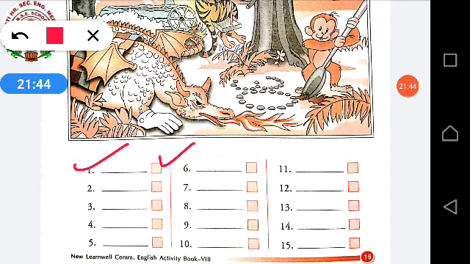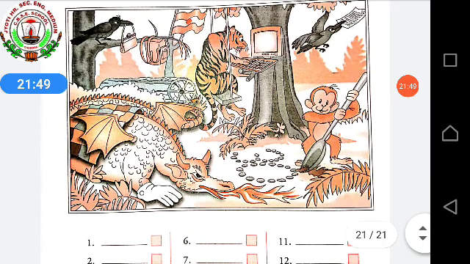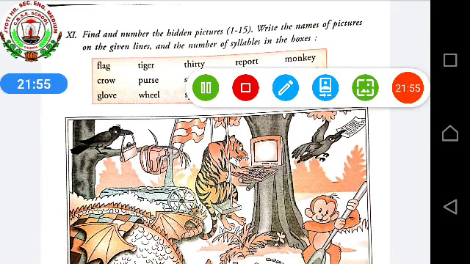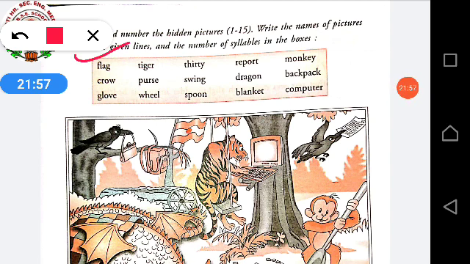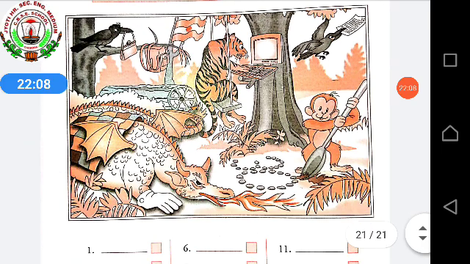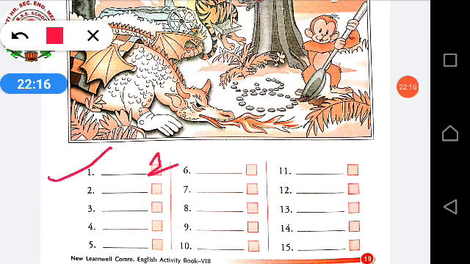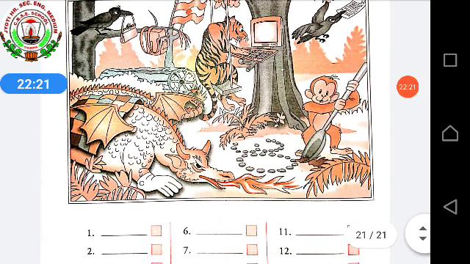Like the first one, flag. Now where is flag? We'll see. See, here flag is given. Now you have to search. Where is flag? This one is the flag. So how many syllables or vowels are there in the flag? Only one. Is it? So you will write flag in the first one. Here you will write flag. And how many syllables inside the box? One. In the same way you have to solve the rest.